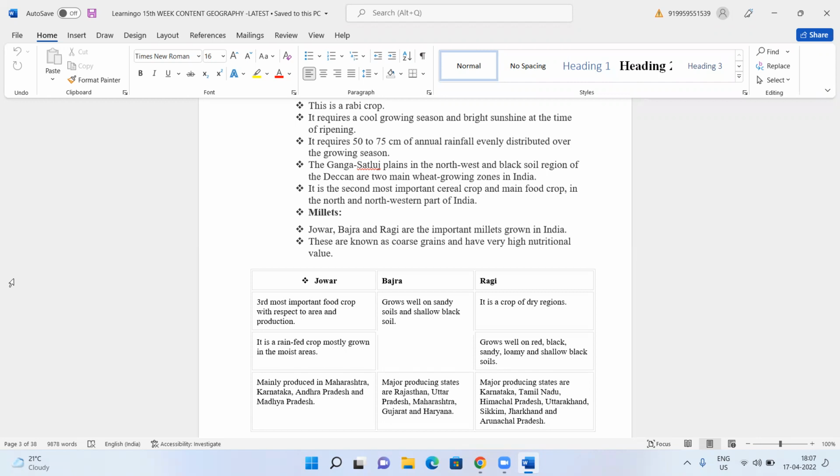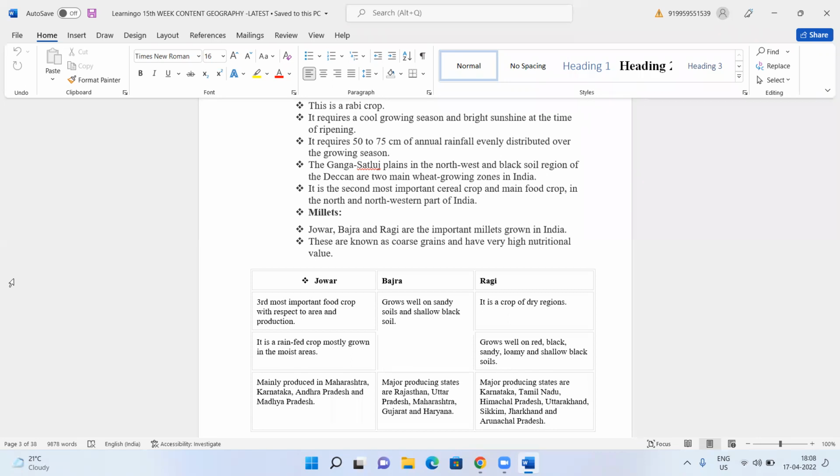Actually, jowar, bajra, and ragi are the staple food for the poorer sections of India. For example, if you take Gujarat, Rajasthan, Haryana, all those northern states, most of the people used to eat jowar, bajra, and ragi. But recently, because of so many changes in the diet structure and other things, people have become health conscious. So now people are again switching back to millets, which is considered a very good thing also. And if they grow more millets, the soil fertility can be retained.